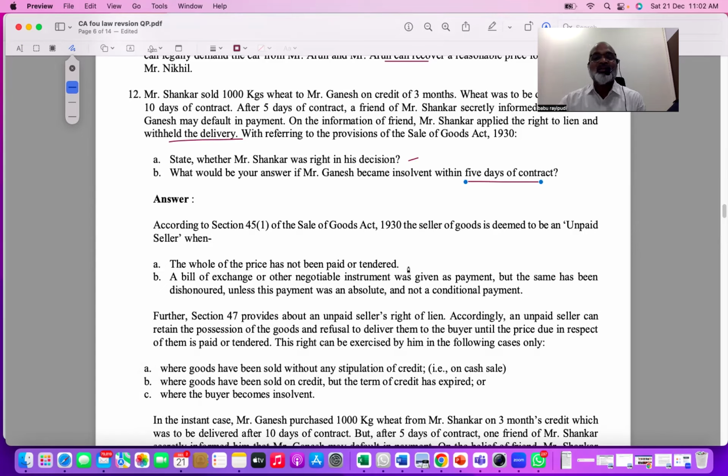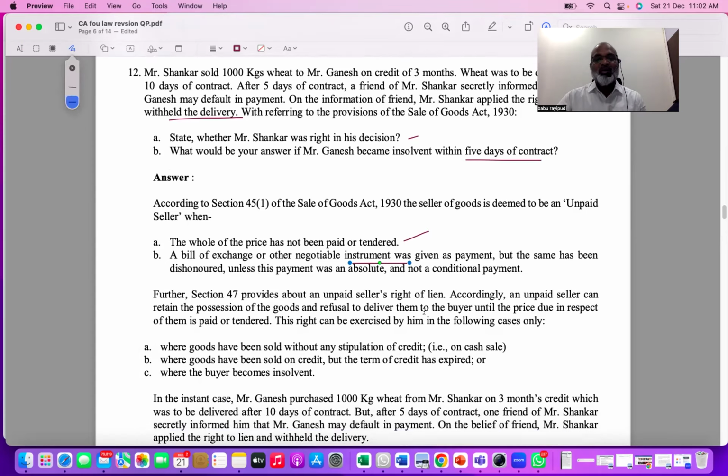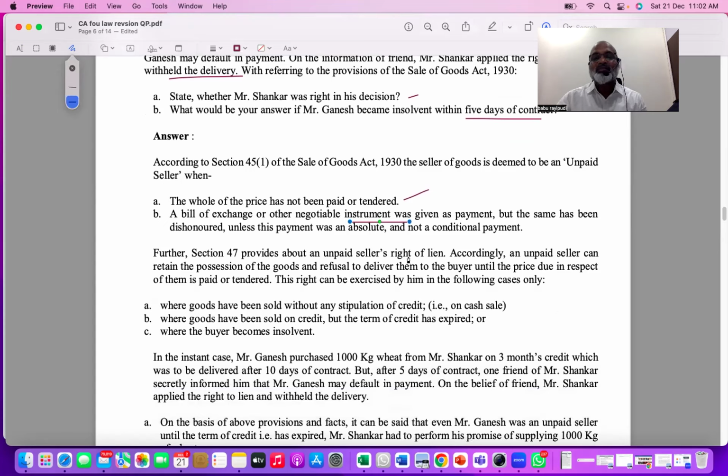Who is an unpaid seller? The one whose payment has not come, or any negotiable instrument like a bill of exchange or cheque has been given and it is not accepted or is dishonored. Next, if the unpaid seller has the possession of the goods, he can exercise the right of lien.